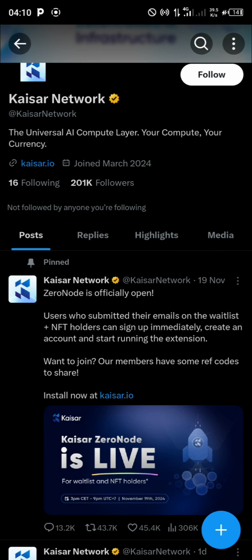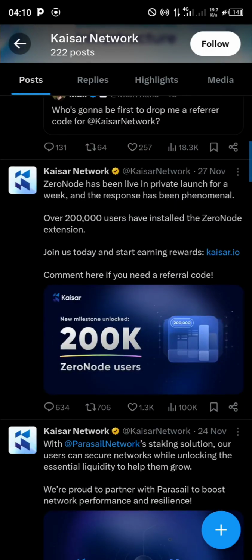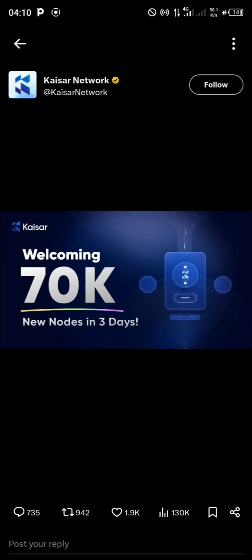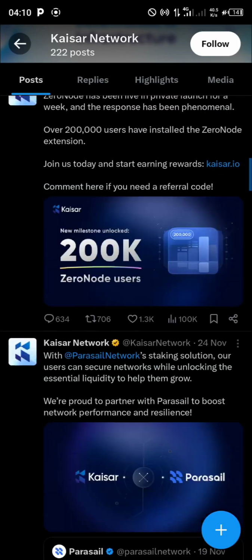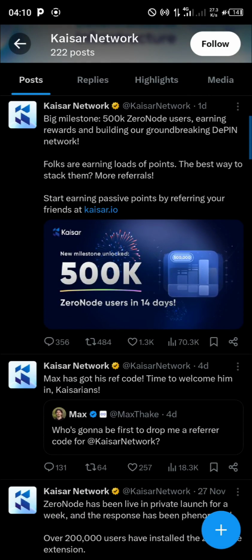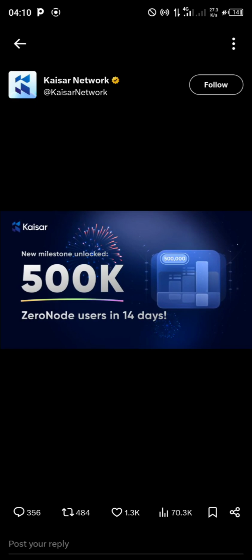Alright, as you can see right here. Now here's one thing that is catchy. The first 3 days, they were able to gain 70k users. Now within a week they got 200k Zero Node users. Moving on, 14 days later, 500k users, and we are within the 14 days as at the time of making this record, which means we are still early.